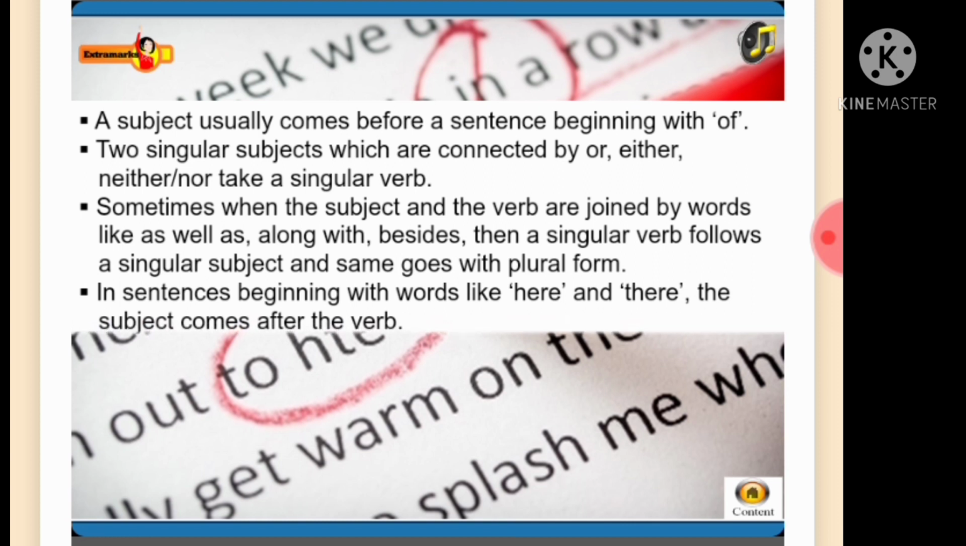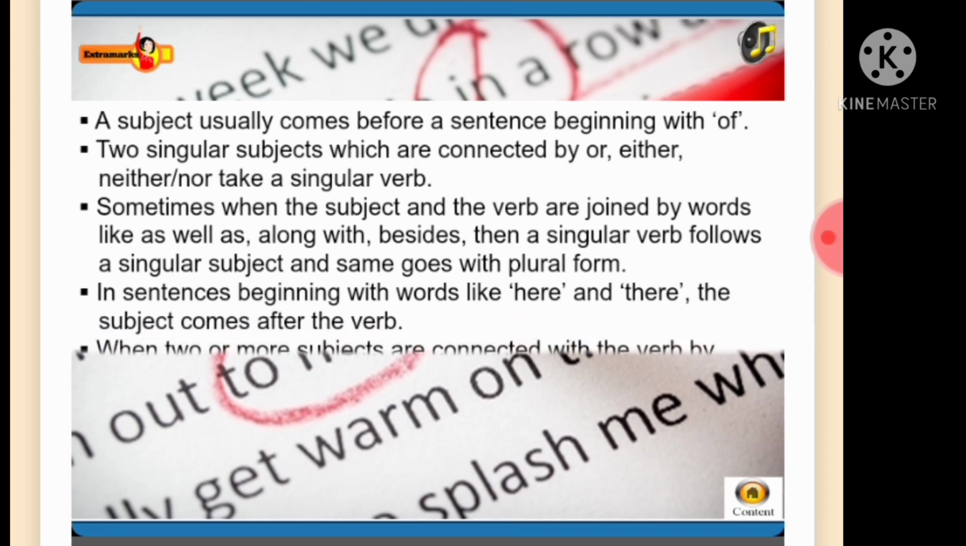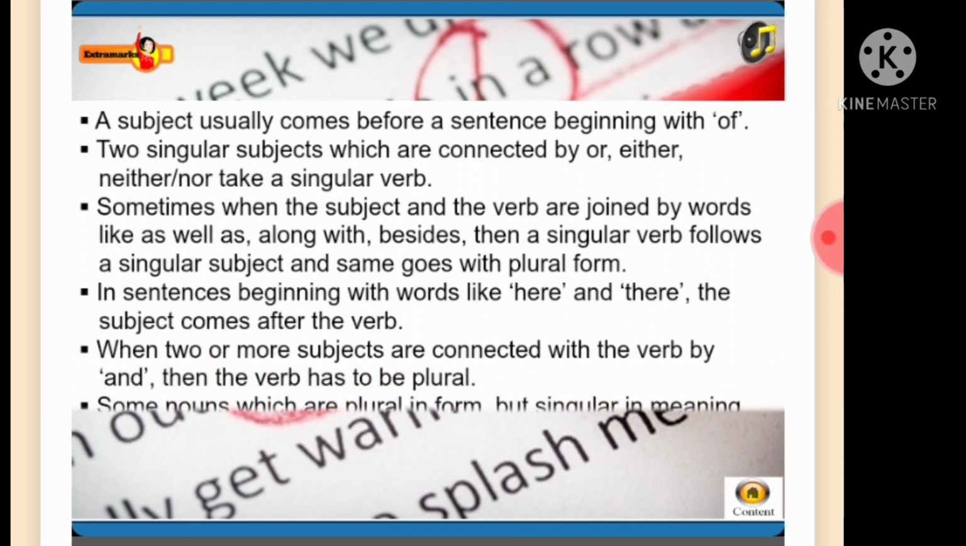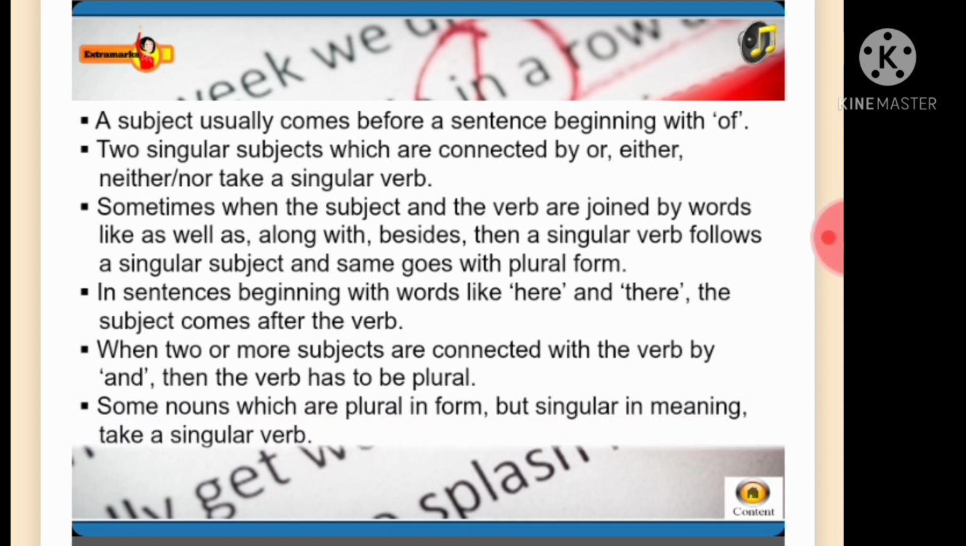In sentences beginning with words like here and there, the subject comes after the verb. When two or more subjects are connected with the verb by and, then the verb has to be plural. Some nouns which are plural in form but singular in meaning take a singular verb.